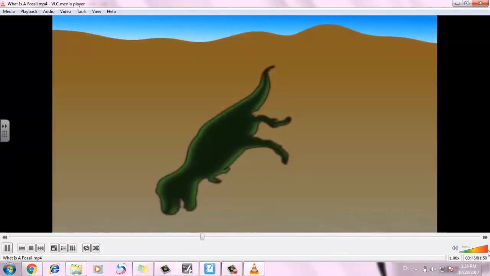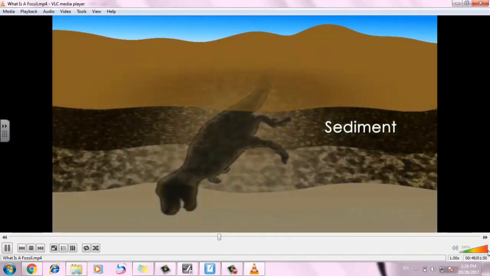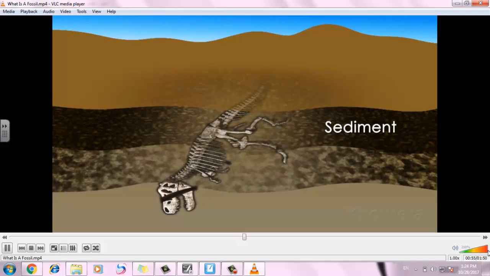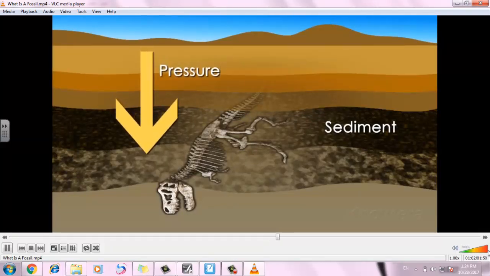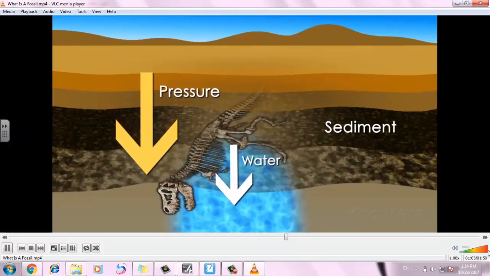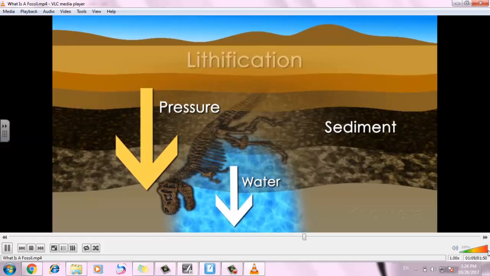Skeletal fossils are made when an animal dies and is buried very quickly beneath layers of fine rock and dirt called sediment. Decomposers, like bacteria and fungi, break down the animal's skin, muscle, and organ cells, leaving just the bones. Over time, many more layers of sediment accumulate on the skeleton, causing pressure to squeeze out any water left in the bones and to fill in any spaces with minerals. This process, called lithification, results in the stone skeletons we see in museums.